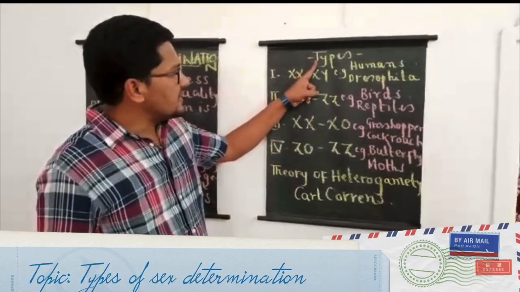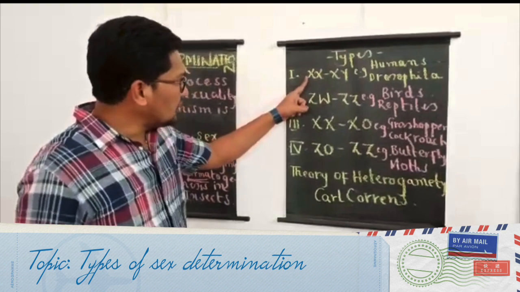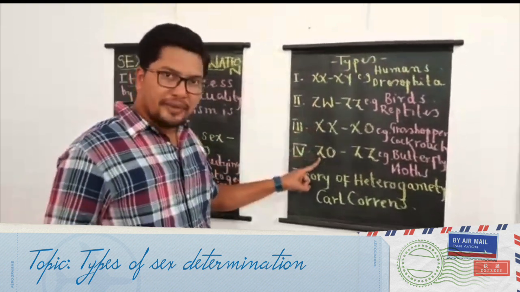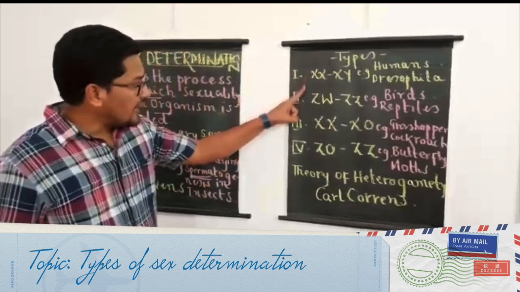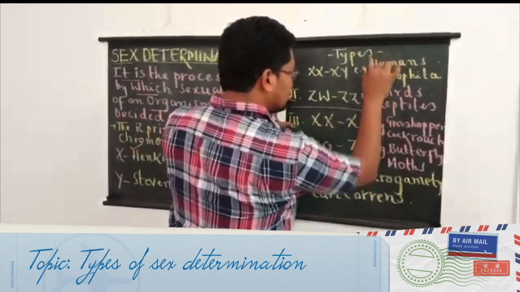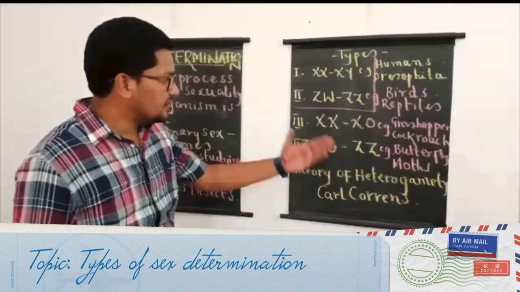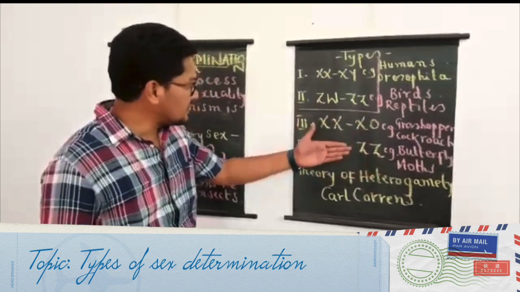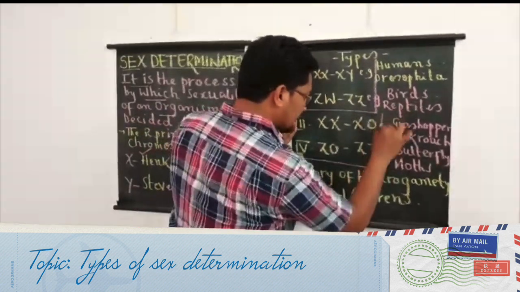In the syllabus, a total of 4 types of sex determination are mentioned, and here you can see I have classified them on a particular criterion. In the textbook they have given XX-XY method, XX-XO method, but I have given a particular criterion.